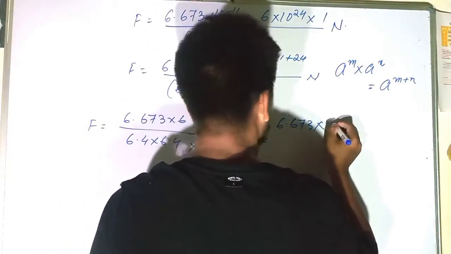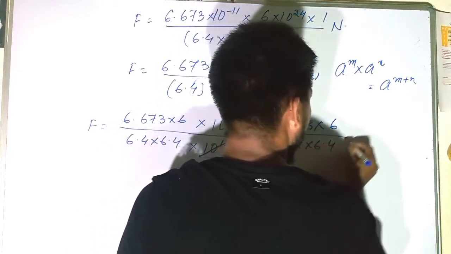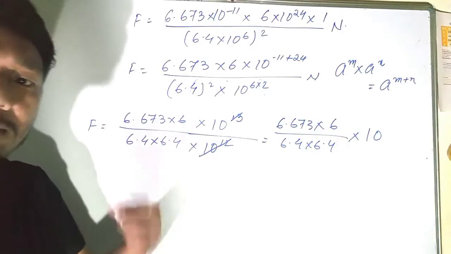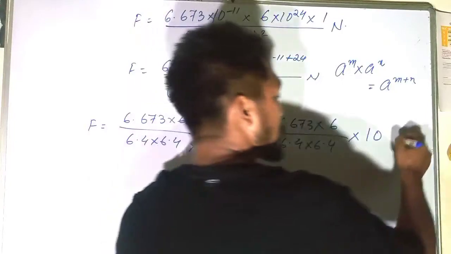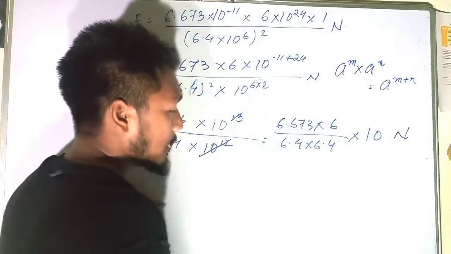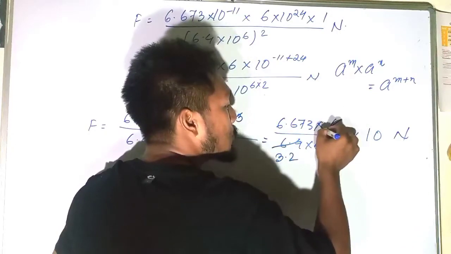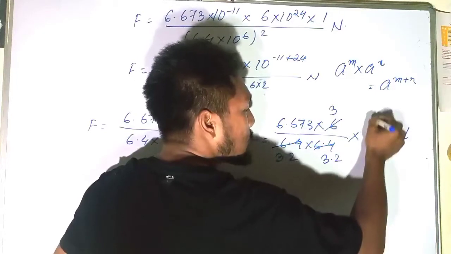6.673 into 6 divided by 6.4 into 6.4 into 10. Now you can start multiplying and dividing by 2. So 2 3 is 6, 2 2 is 4, 2 3 is 6, 2 3 is 6, 2 2 is 4, 2 5 is 10.